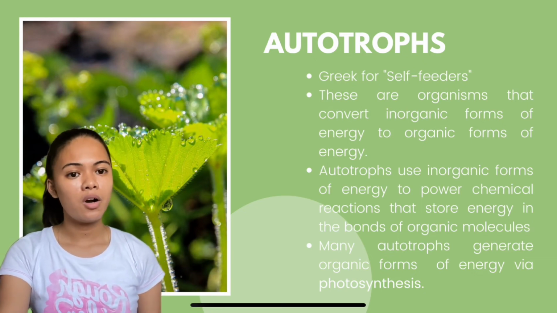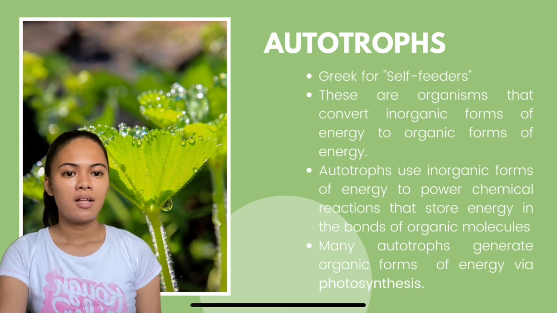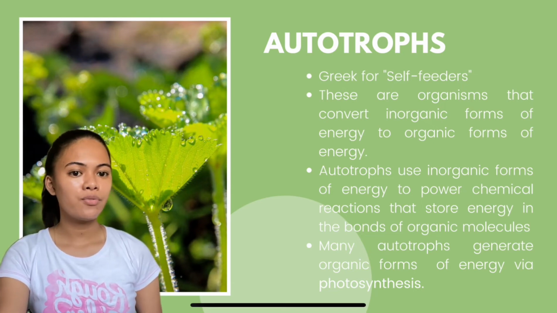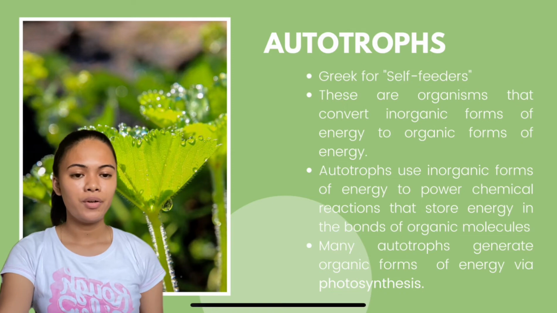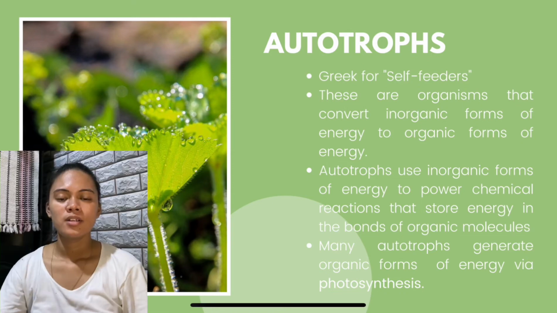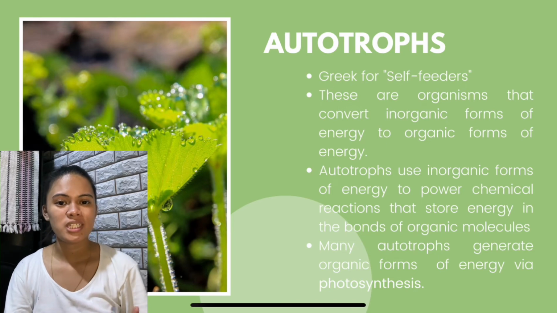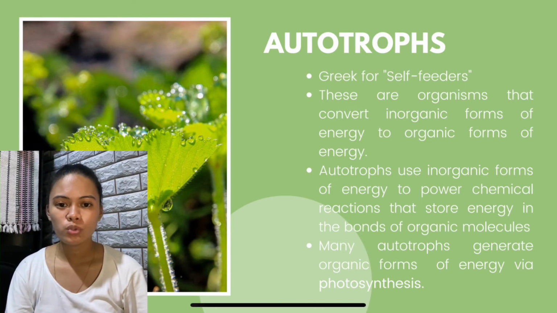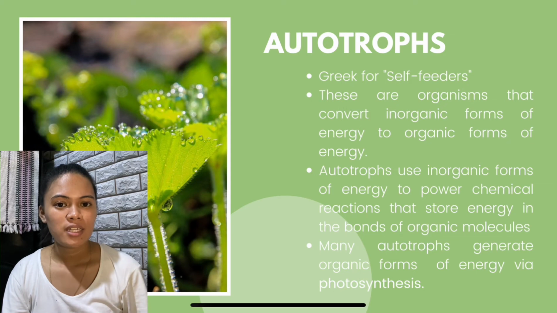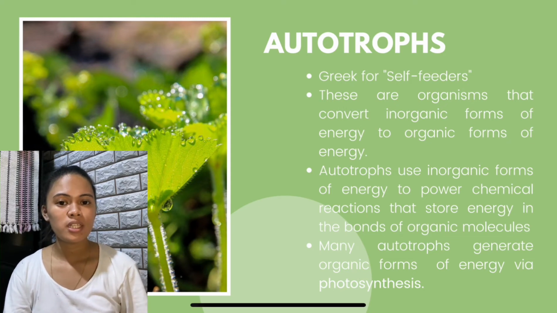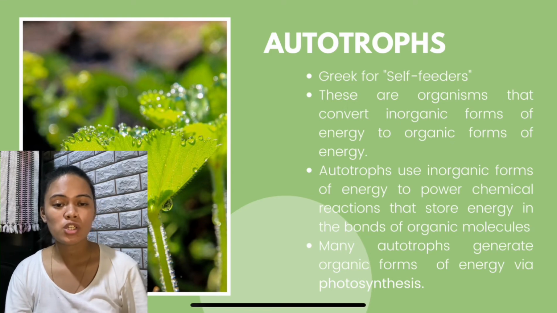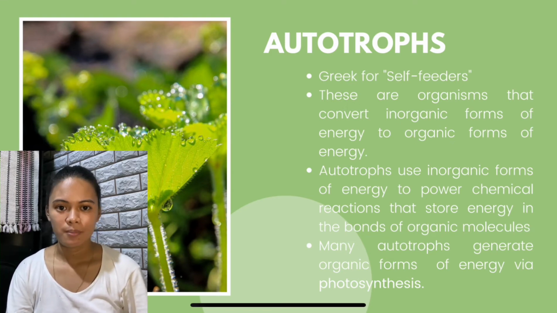An example of autotrophs is plants. Plants use photosynthesis in order to make their own food. Autotrophs use inorganic forms of energy, which is sunlight. In order for them to do photosynthesis, they need sunlight. So they convert the energy, then afterwards they release oxygen, which is essential for humans and animals.